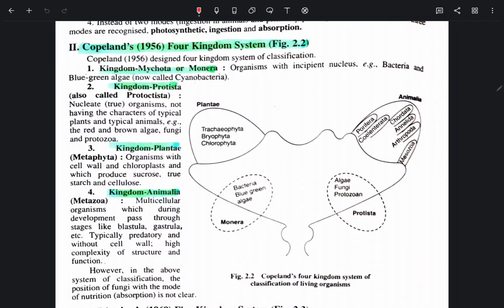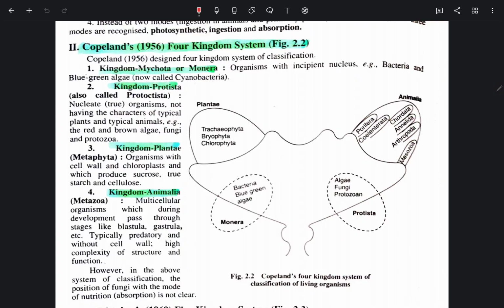Copeland, 1956, Four Kingdom System. Copeland designed a four kingdom system of classification. Kingdom Mychota or Monera: organisms with incipient nucleus, bacteria and blue-green algae, now called cyanobacteria.